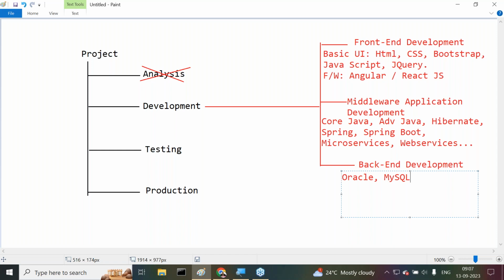But at the compatibility level, SQL Server is mainly for .NET application development. Oracle and MySQL are mainly for Java development. Still, we can use Oracle for .NET, MySQL for .NET, and SQL Server for Java. Understand my point? We can use all of these.